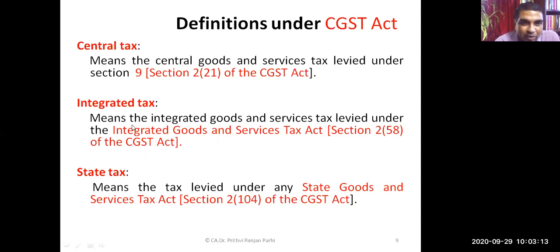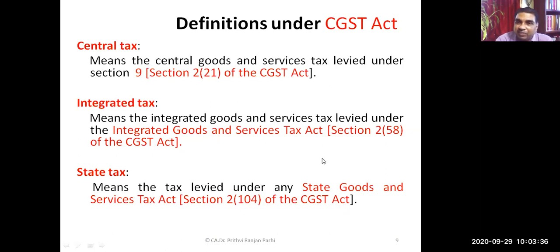All these definitions we are learning are as per the CGST Act. What is state tax? This is the tax collected under the State Goods and Services Tax. This definition of state tax is also given under the CGST Act.